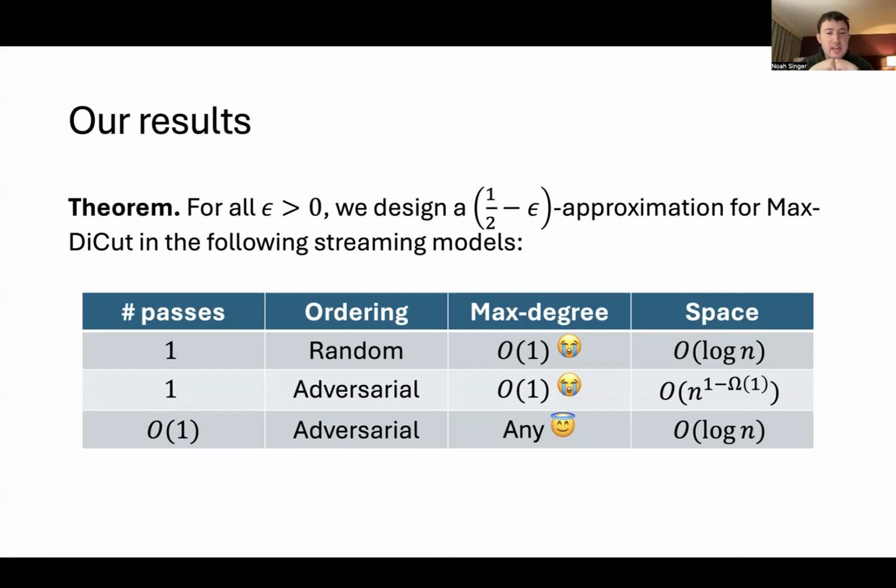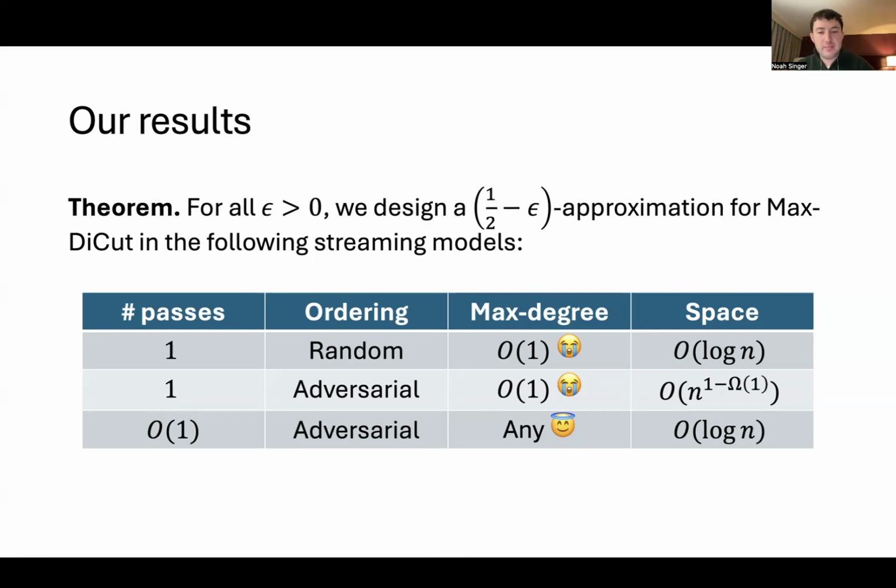And by that, I mean that the graph itself is defined by a multi-set of edges. And if I further assume that these edges are appearing in the stream in a uniformly random order, and I am also going to make an additional assumption that the maximum degree of any vertex is a constant, then we get a logarithmic space algorithm.